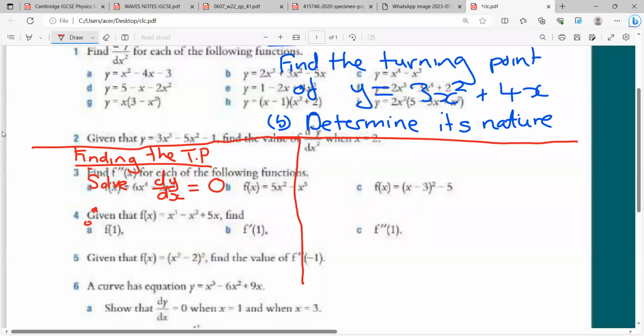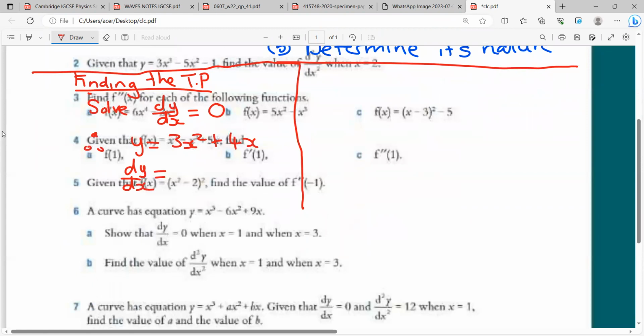So in our case, y is equal to 3x squared plus 4x, and dy dx is going to be what, Boipelo? Yes, 6x plus 4. Okay, so this is just a gradient function. But we know that at the turning point, the gradient is 0. And if we want to find the turning point, we just need to solve this.